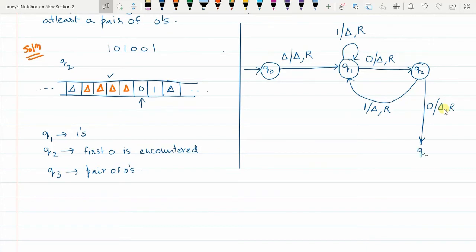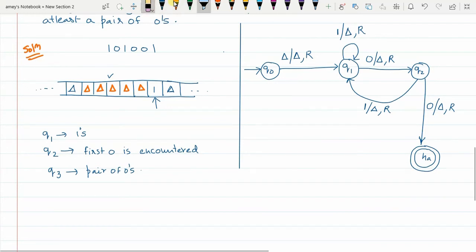I go to Q3, or I'll say I go to the halting state HA. So when the next element is also 0, I replace this 0 with delta and the pointer moves one place to the right, and from Q2 state I go to the halting state, that is HA.